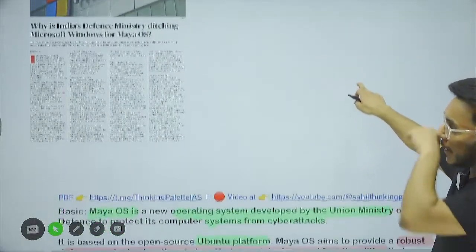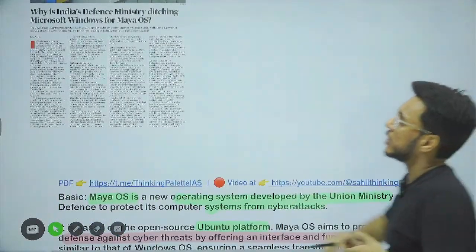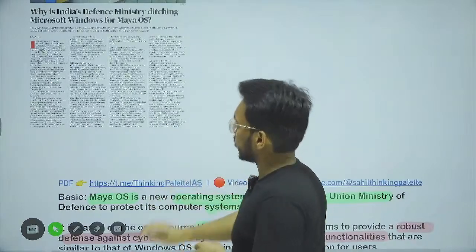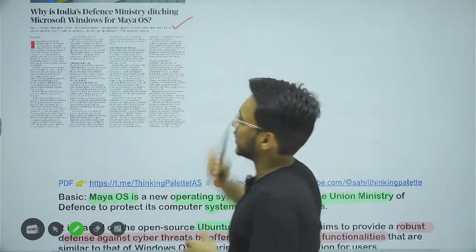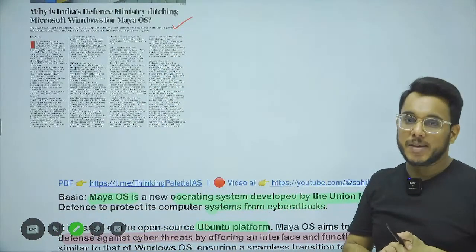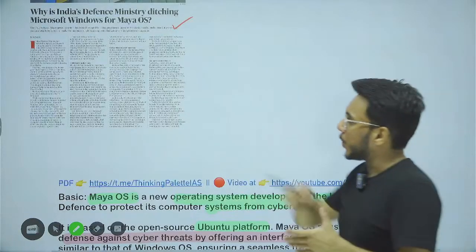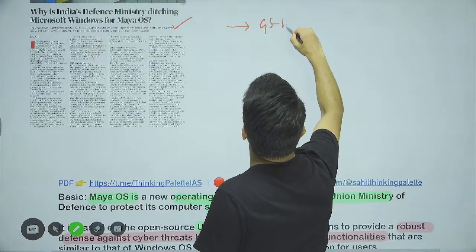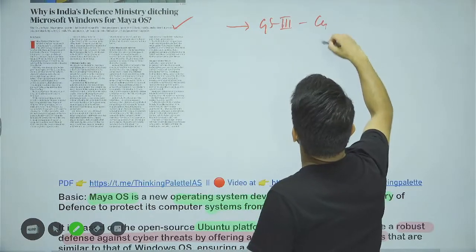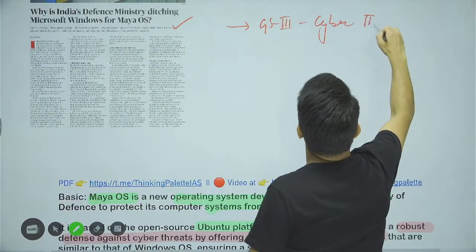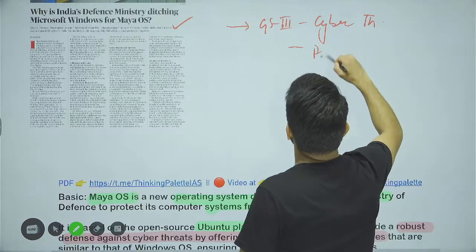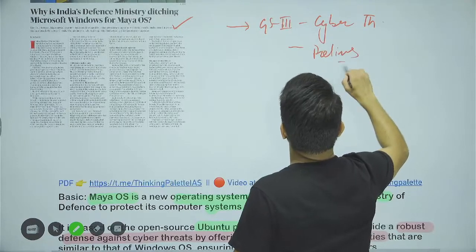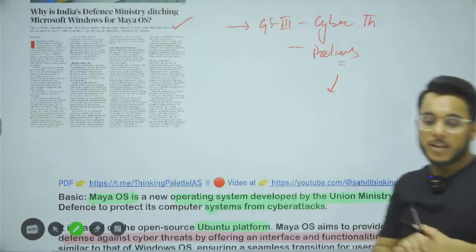So we have this article: why is India's defense ministry ditching Microsoft Windows for Maya OS? Maya means illusion, OS means operating system. So basically, guys, this article we will see with respect to GS paper number 3, cyber threats, and even for the prelims examination, there are some details that we will see which can be important for the examination.